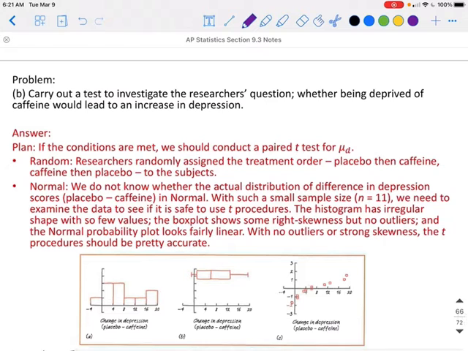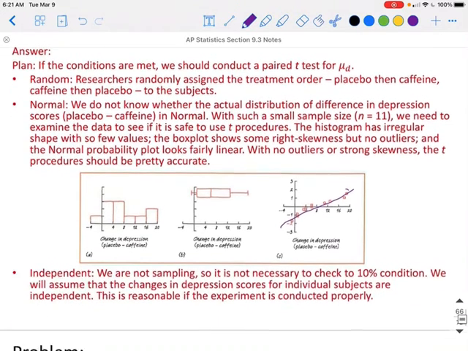If you look at the box plot, there is some skewness, but not a huge amount, and there are no outliers. There's no strong skewness. The probability plot is semi-linear, so we can go ahead and do the normal procedures. We also need to check independence.